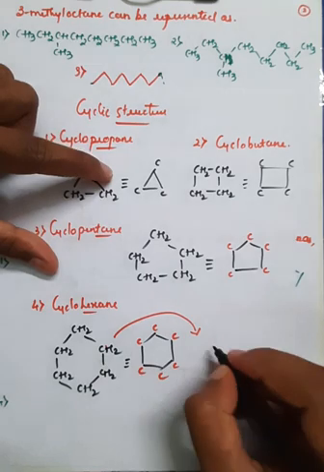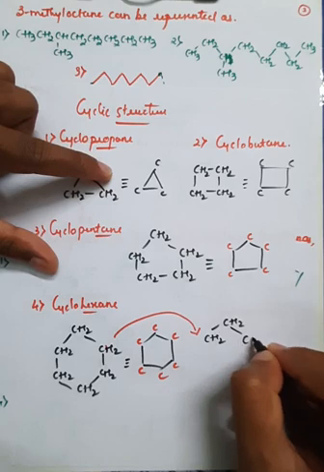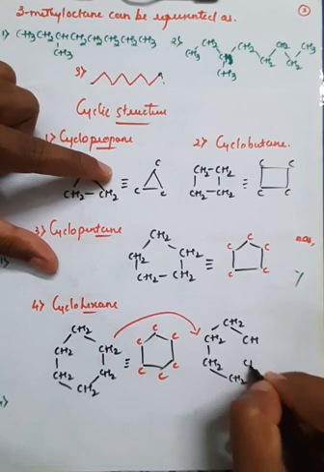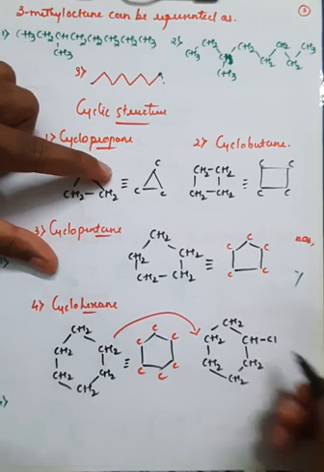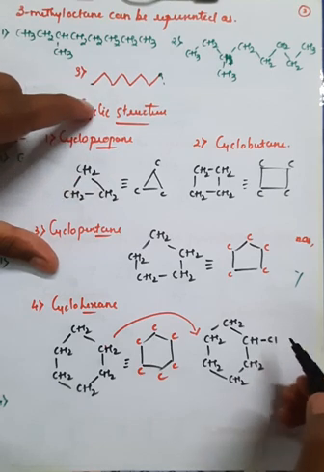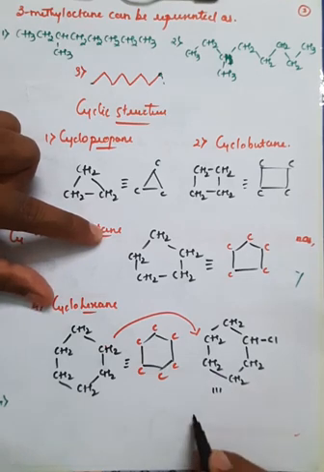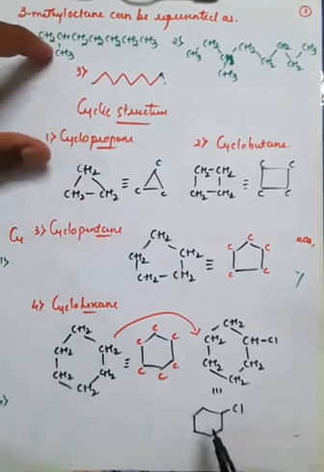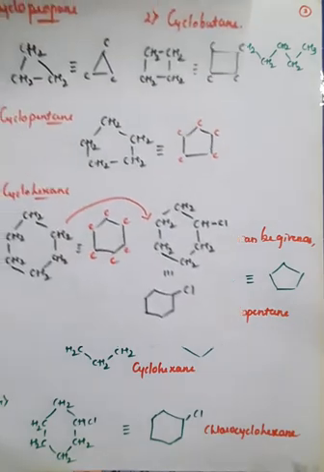So if I remove, then the structure will become CH2, CH2, CH, CH2, CH2, CH2, and here if we remove one hydrogen, I can connect this with a chlorine atom. This carbon is further connected with the chlorine atom. So I can write the equivalent structure for this, by removing one hydrogen atom, in this form, that is Cl, right? So the cyclohexane which is further connected with chlorine, the same thing I have written. Therefore it is called chlorocyclohexane.